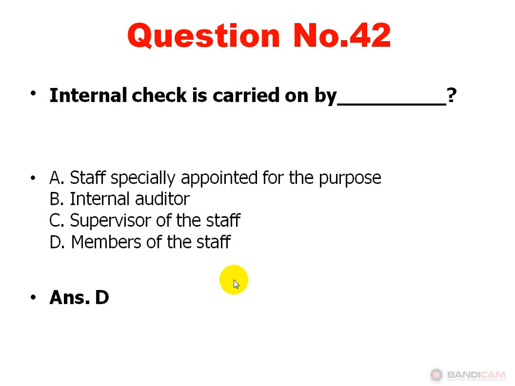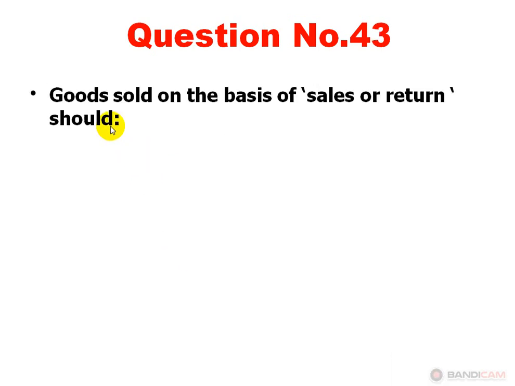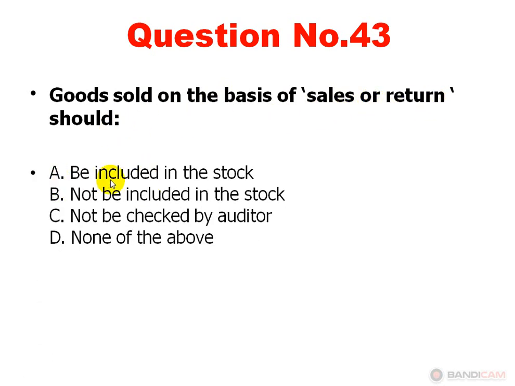Dear viewers, internal check is carried on by members of the staff. Option D is correct. Next, goods sold on the basis of sales or return should be Option A, be included in the stock. Option B, not be included in the stock. Option C, not be checked by auditor. Option D, none of the above. Option A is correct, be included in the stock.